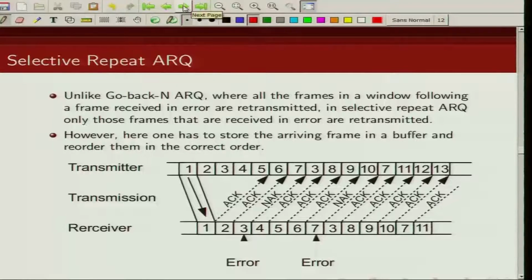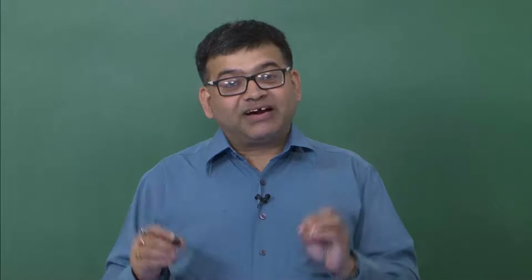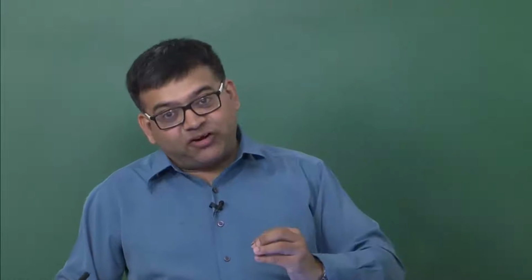What is the drawback of this system? Since we selectively ask for retransmission of only those packets which are in error, we need to maintain a buffer so that once we receive those erroneous packets, we can put them back in the right order and deliver them to the intended receiver.